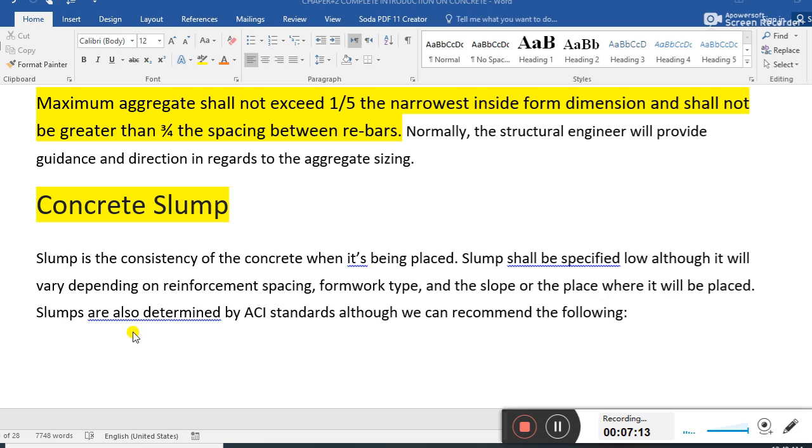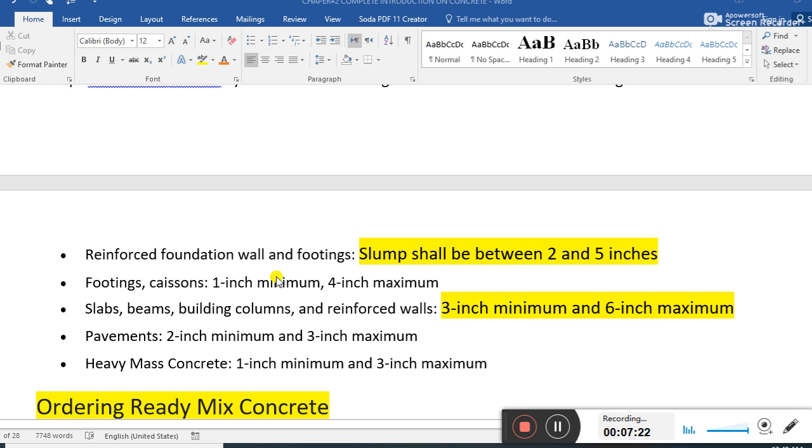Slump is also determined by ACI standard, although we can recommend the following. Guys, this is the important part for the slump. The slump shall be between 2 to 5 inches.